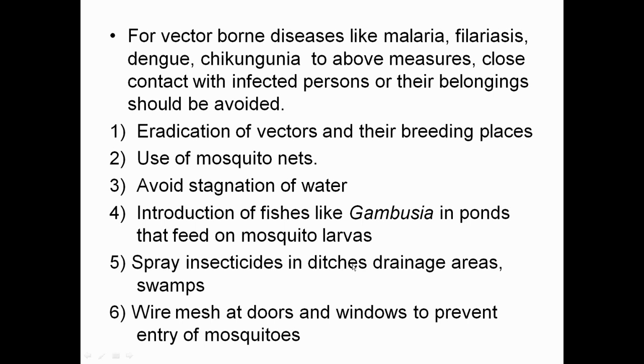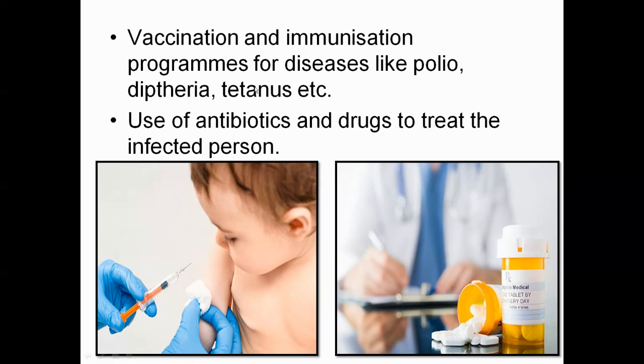Vector-borne diseases like malaria, filariasis, chikungunya, dengue can be avoided by eradication of the vectors and their breeding places, use of mosquito nets, avoid stagnation of water, introduction of the fishes like Gambusia in ponds that feed on mosquito larvae. Spray insecticides in ditches, drainage areas, swamps, and use wire mesh at the doors and windows to prevent entry of the mosquito.